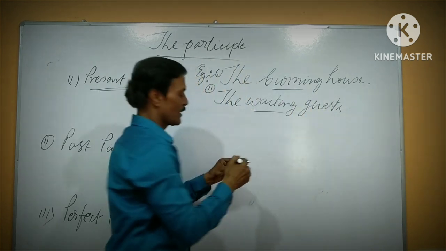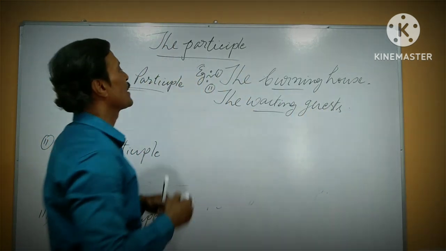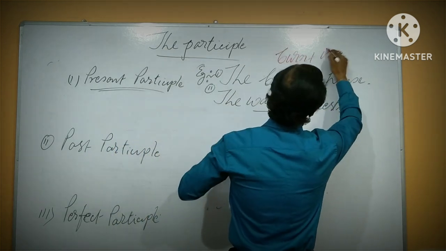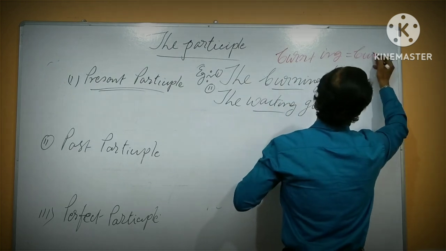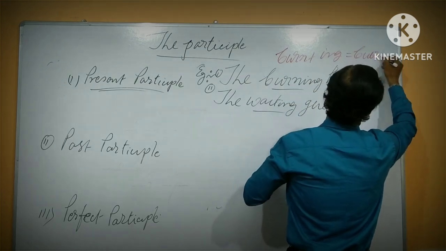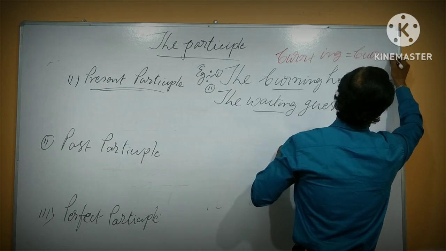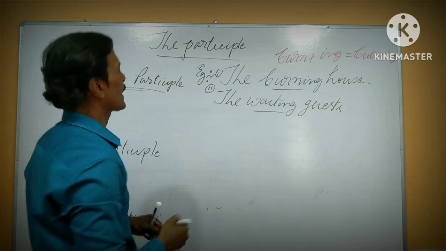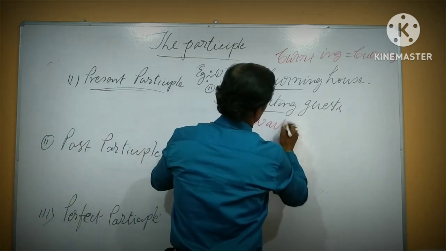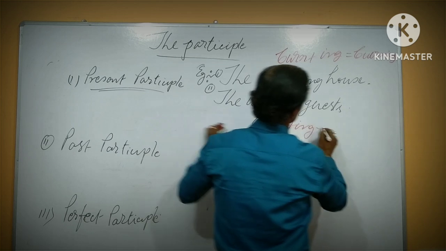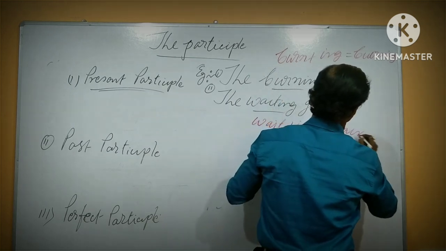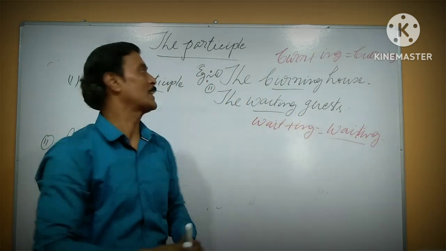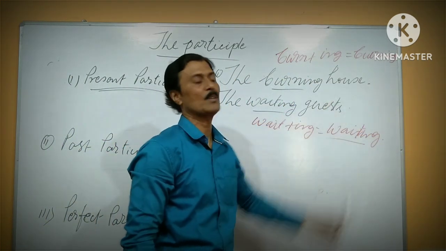Waiting and burning are participles here. Verb burn plus ing equals burning. Next, wait plus ing equals waiting.